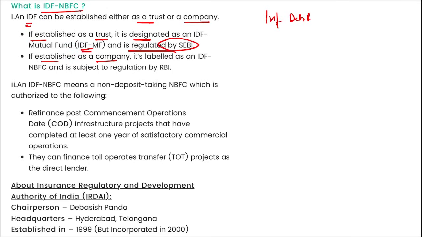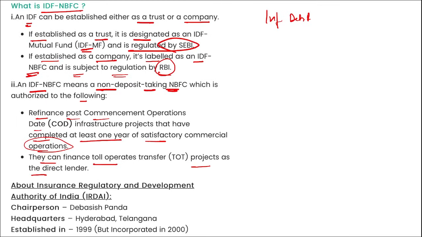If established as a company, it is labeled as an IDF NBFC, and it is subject to the regulations by RBI. An IDF NBFC means a non-deposit taking NBFC, which can be authorized to the following: rely on post commencement operation date infrastructure projects that have completed at least 1 year of satisfactory commercial operations. They can finance the toll operate transfer projects as the direct lender.